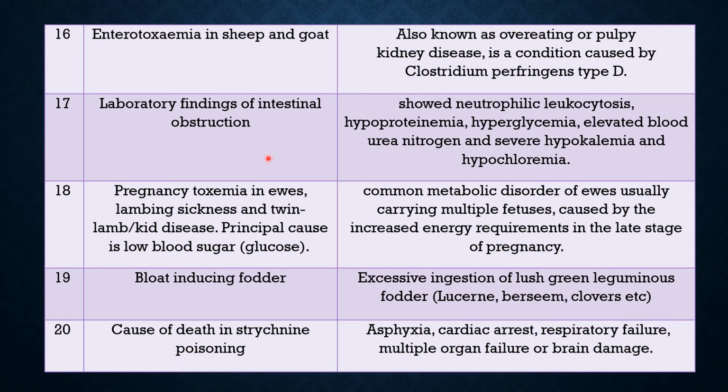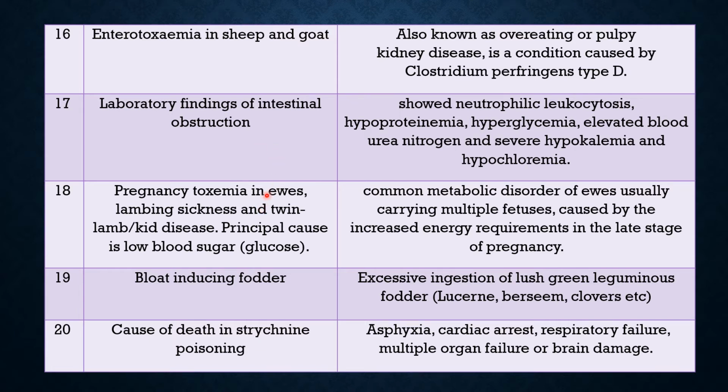Question 17. Laboratory findings of intestinal obstruction. The characteristic findings are neutrophilic leukocytosis, hypoproteinemia, hyperglycemia, elevated blood urea nitrogen, and severe hypokalemia and hypochloremia. This is the characteristic finding of intestinal obstruction.